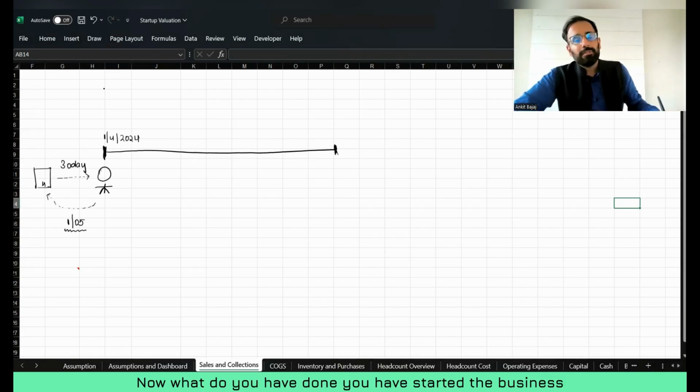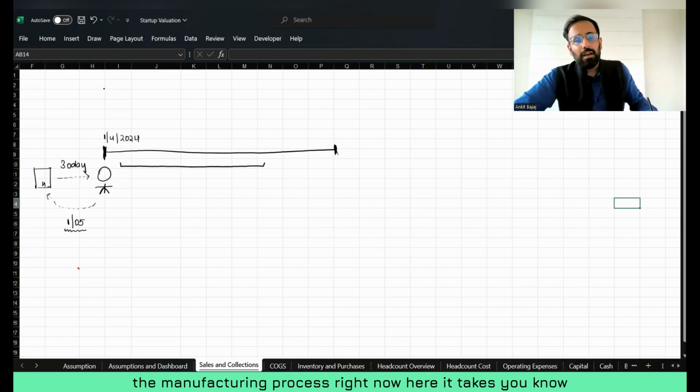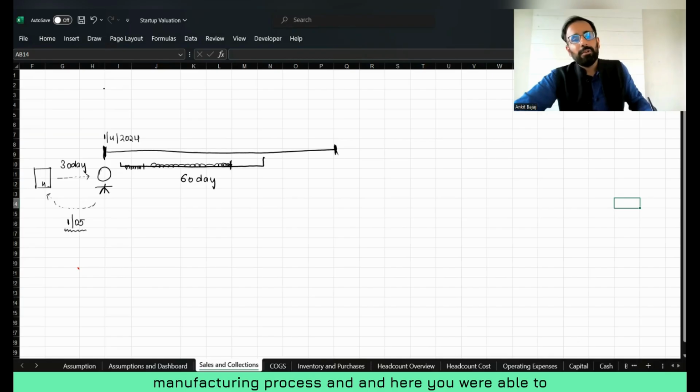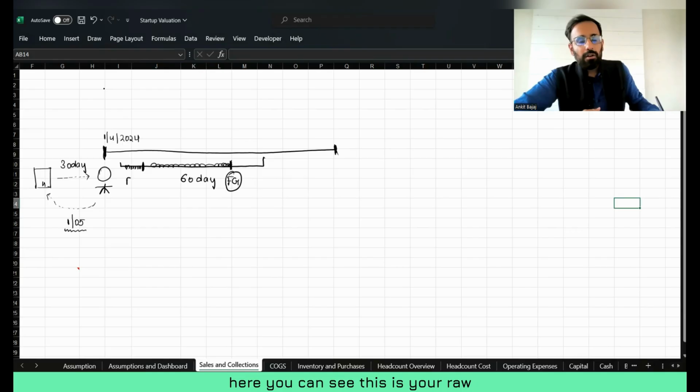Now, you have started the business, and on day one itself, you have started the manufacturing process. Here it takes somewhere around 60 days to manufacture the product. So you purchased raw material, kept it in the godown for some days, and after that started the manufacturing process, and you were able to manufacture the finished goods. This is your raw material time, you kept the raw material in the godown, and this is your work in progress time.